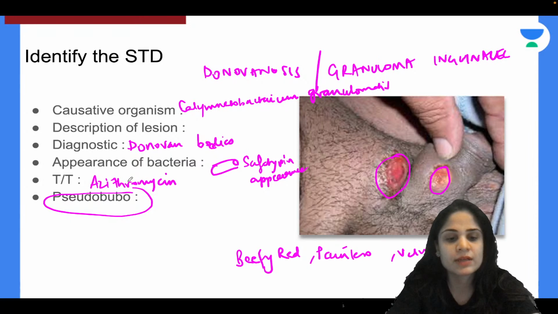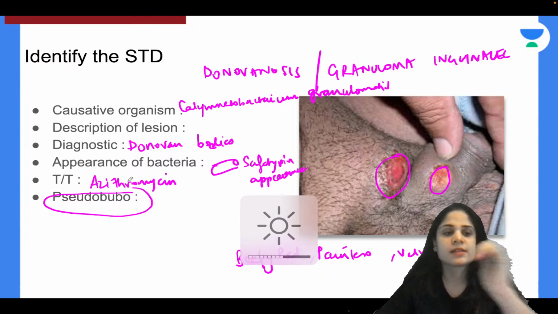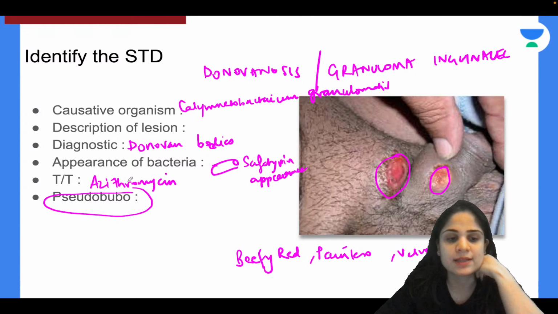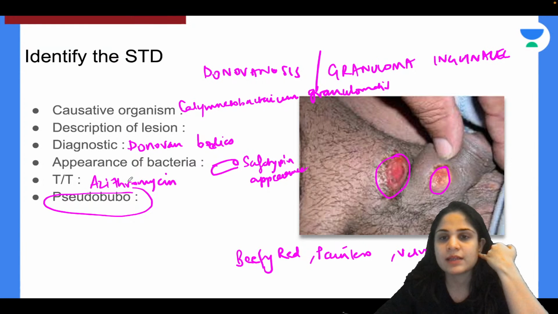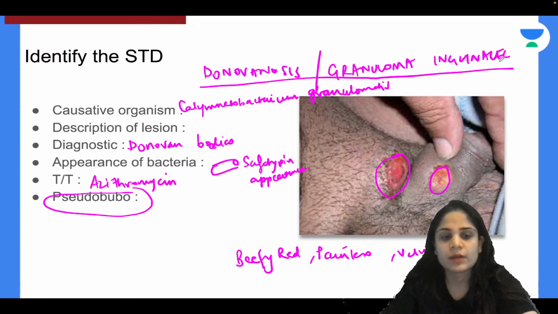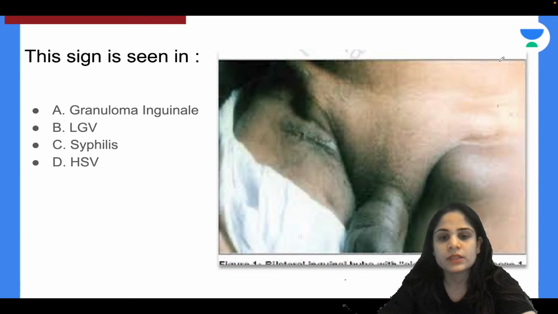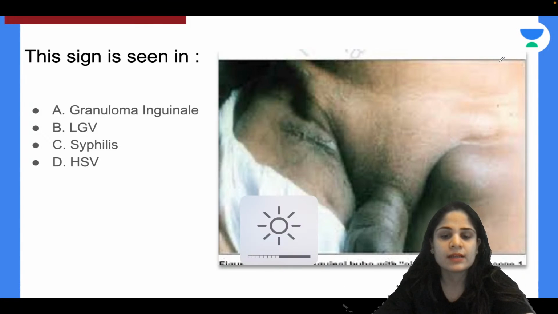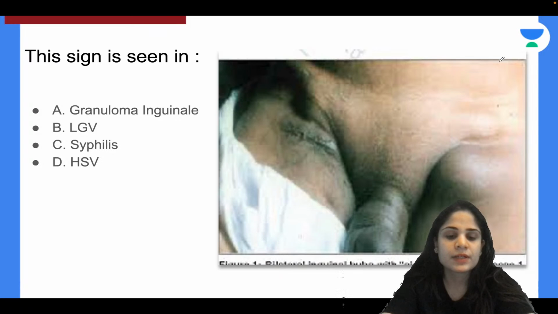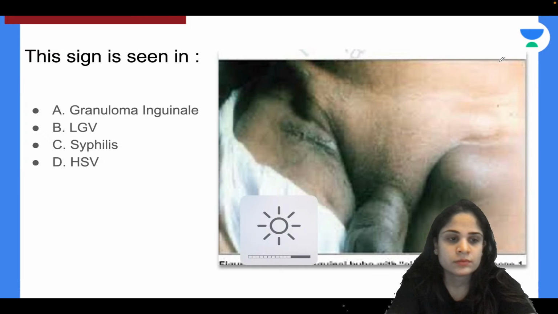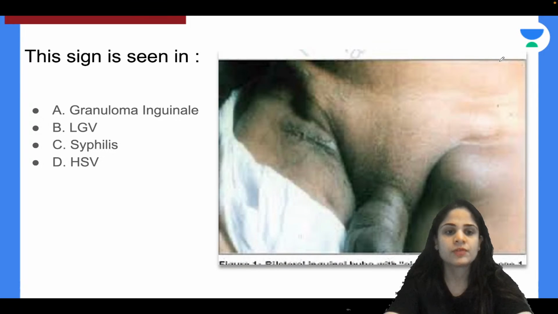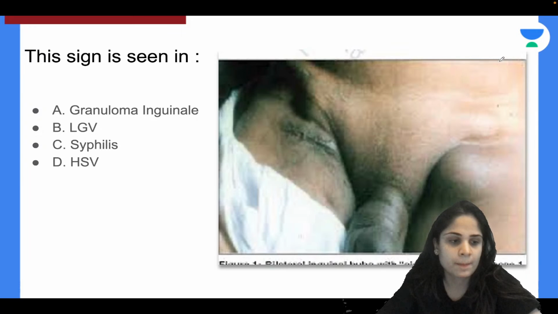Please remember this, it's very, very important for your exam because this does come in your exam. Pseudobubo sign is seen in which disease? So that is seen in Donovanosis or granuloma inguinale. Alright? Okay, next question for you all. This sign is seen in which disease? Granuloma inguinale, lymphogranuloma venereum, syphilis or HSV? So you have to identify the sign and you also have to tell me which disease the sign is seen in.